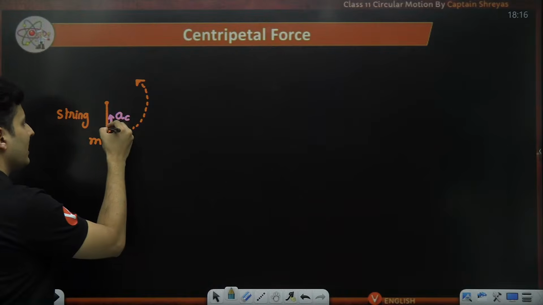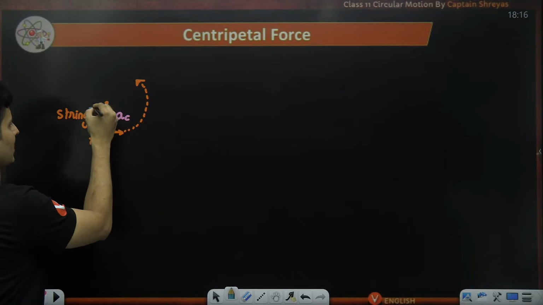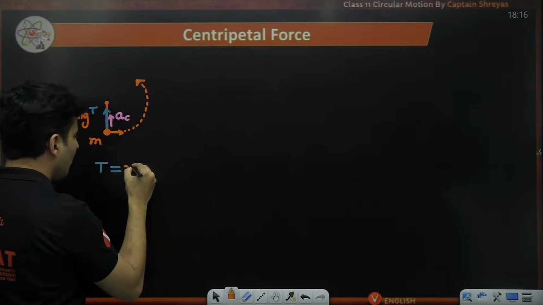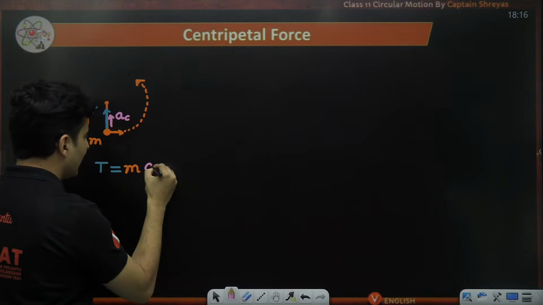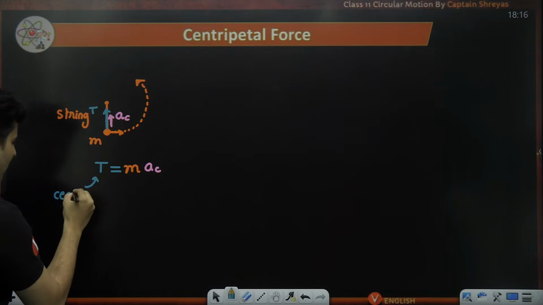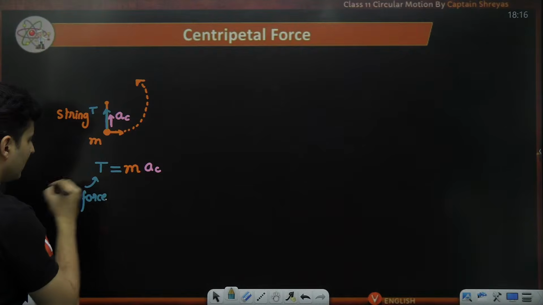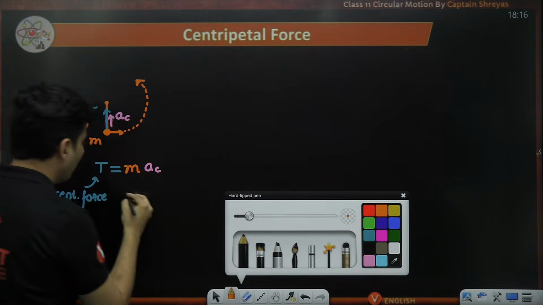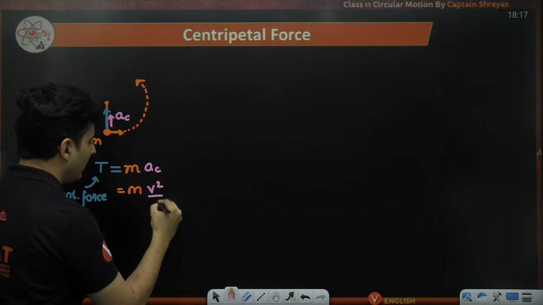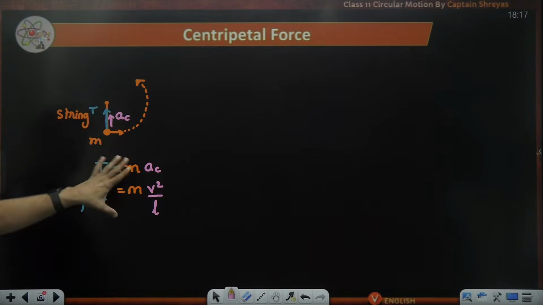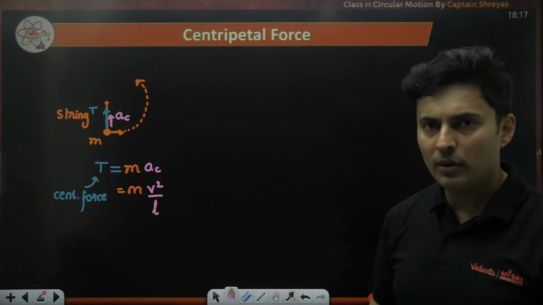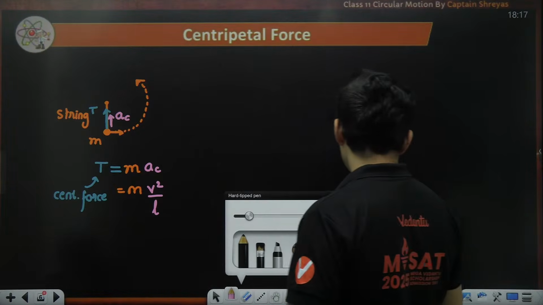Well, it is this string which has a tension force. So I will say tension is equal to this particular mass into the centripetal acceleration. So this tension is the centripetal force. The tension is the centripetal force. And in the next step, if you want, you can write this as m into a_c, where a_c is nothing but v squared divided by radius or the length. That is what you will write in this particular case. Understood? Very simple, straightforward.